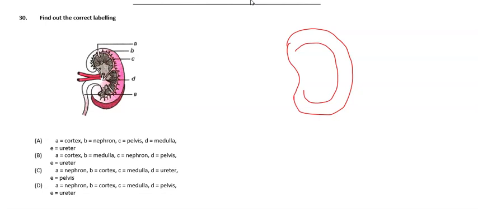This will be the cortex region, and the inner one will be the medulla region, where you find the medullary pyramids.